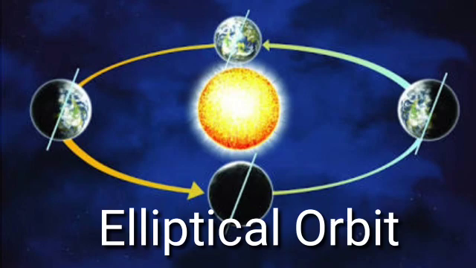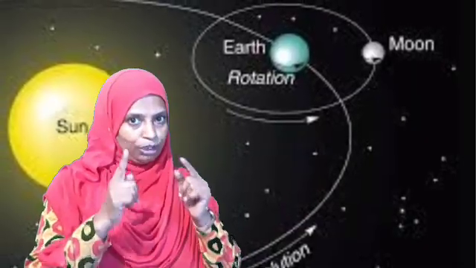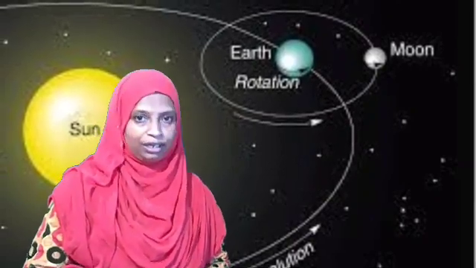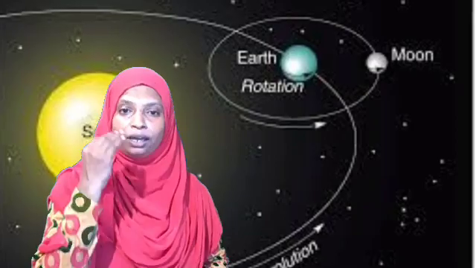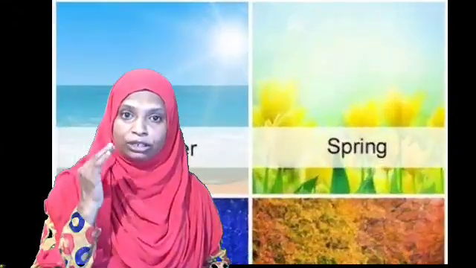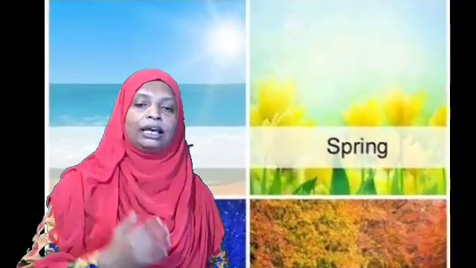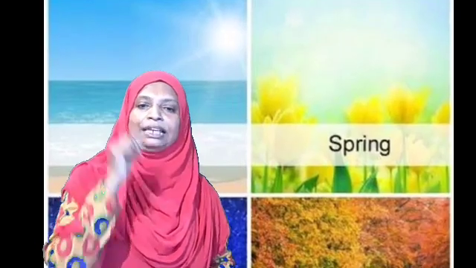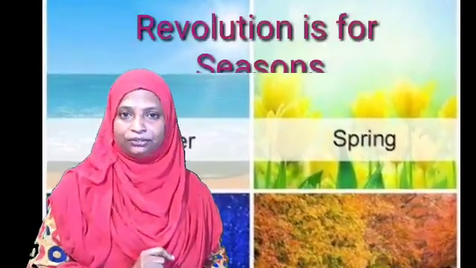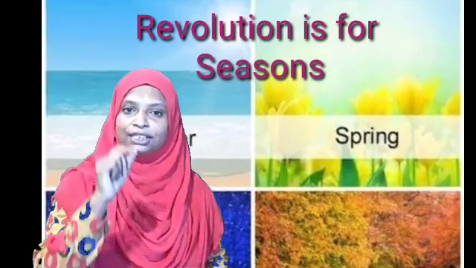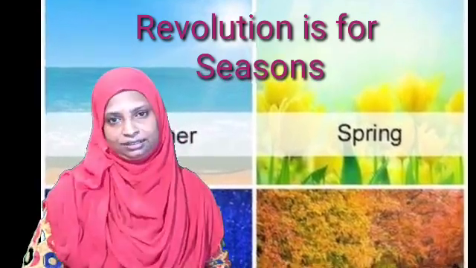As we know, there are two motions for our earth. One is rotation, another is revolution. Rotation makes day and night on earth. So what is the significance of the movement of the earth on its orbit around the sun? Revolution is the most important factor for the different seasons we experience on earth.